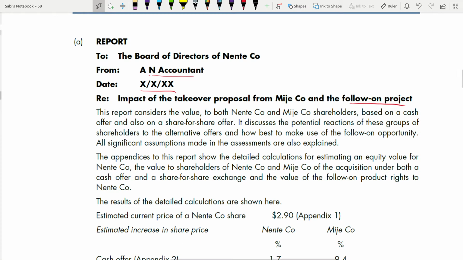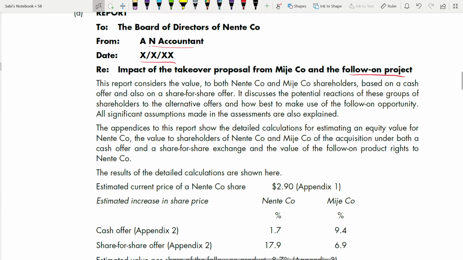Okay. Now, what are you going to write in the report introduction? I think I don't have to keep on repeating the same thing. I can go quickly because I've been doing this. How you have to start a report, what has to be there, I have said before. Now I can quickly go. So this report considers the value to both Nente and major shareholders based on a cash offer and also on a share for share offer. Okay, two offers. Value to this and this.